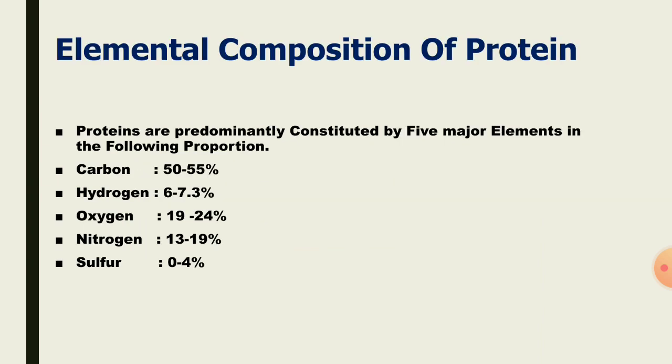Next, composition of protein. The protein is composed mainly of five elements: carbon, hydrogen, oxygen, nitrogen, and sulfur. Carbon constitutes 50 to 55%, and hydrogen 6 to 7.3%. Oxygen contains 19 to 24%. Nitrogen contains 13 to 19%. Sulfur is 0 to 4%. This is the proportion in the protein structures.